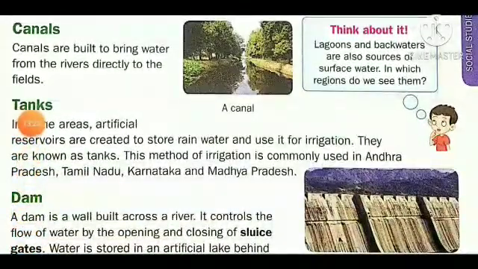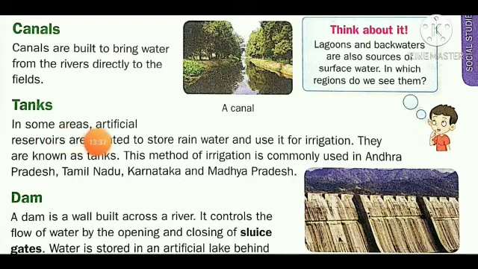The next, tanks or lakes, small or bigger in size. In some areas, artificial reservoirs are created to store rainwater and use it for irrigation. So tanks are an artificial resource of water. Rainwater is stored in a small tank or a bigger tank, or we can say a lake. They are known as tanks.